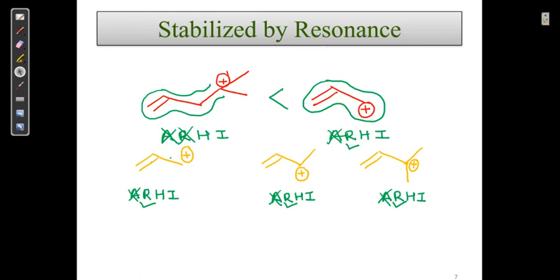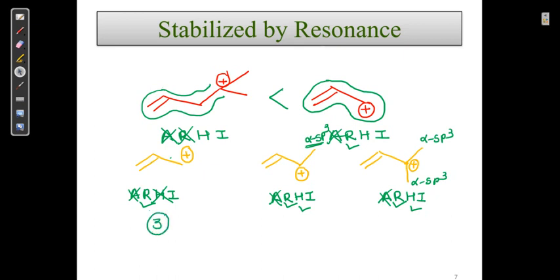So we cannot come to a conclusion from resonance; we have to go to hyperconjugation. Is it stabilized by hyperconjugation? No, this one is not stabilized by hyperconjugation. Yes, this has hyperconjugation, and yes, this also has hyperconjugation. How do I know that this has hyperconjugation? It should have an alpha sp3 carbon next to the carbocation. It also has an alpha sp3 carbon. Now this one is last, it gets the third number.